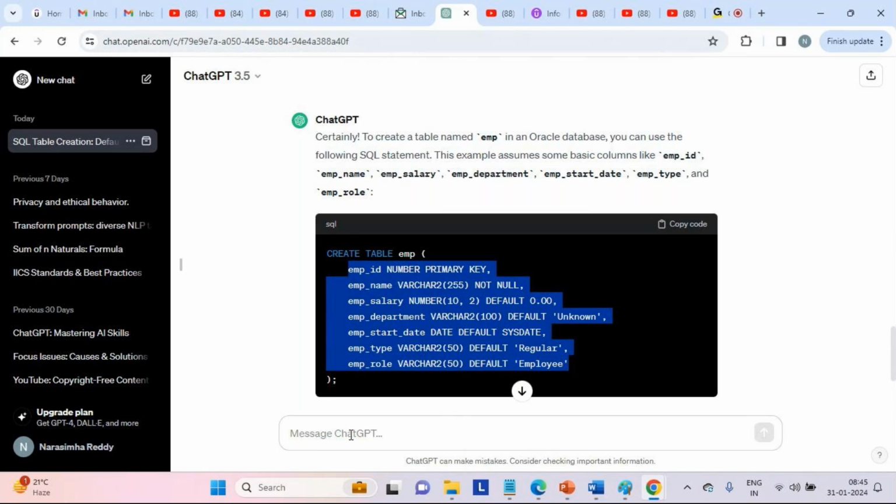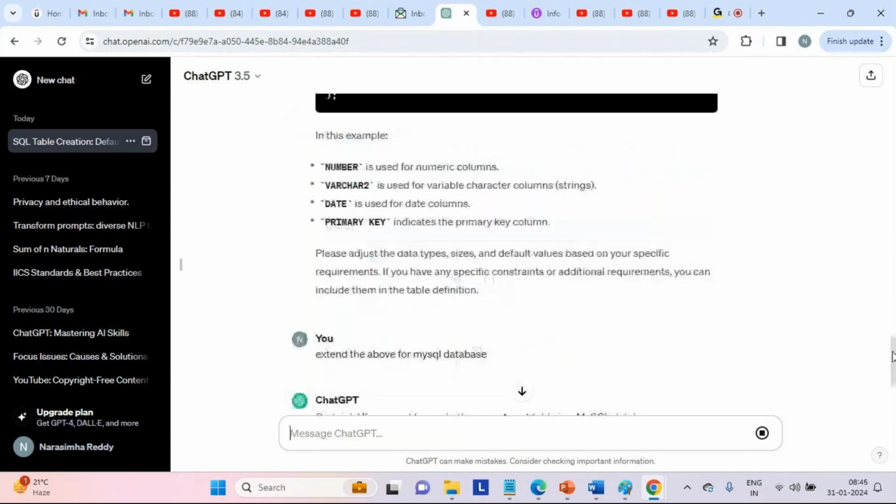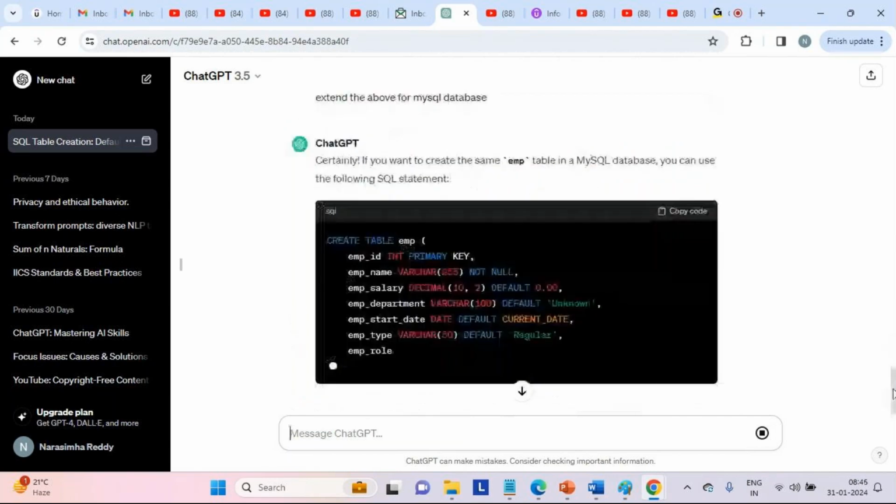Remember that. So this is how we need to ask a specific question. Now let us say extend the above for MySQL database. Can we do that? See, we got it.